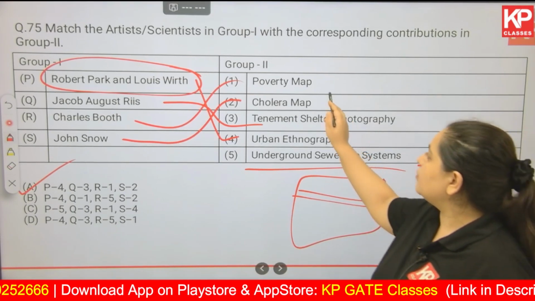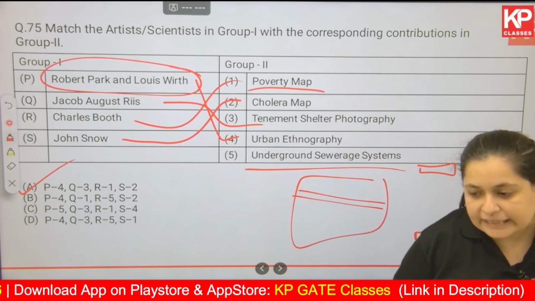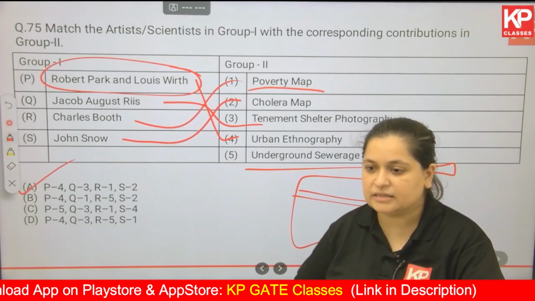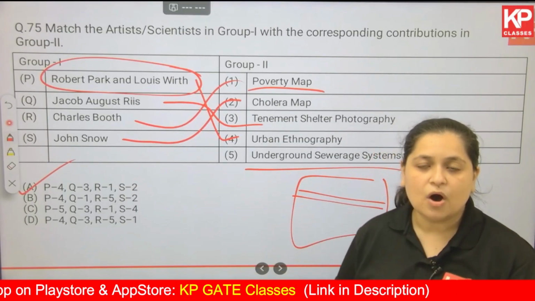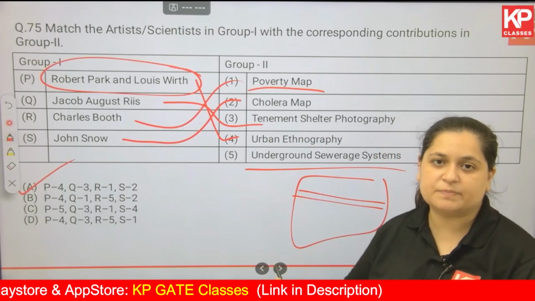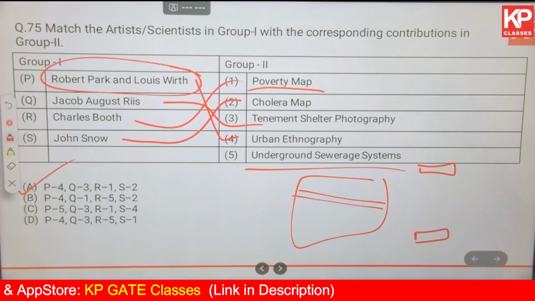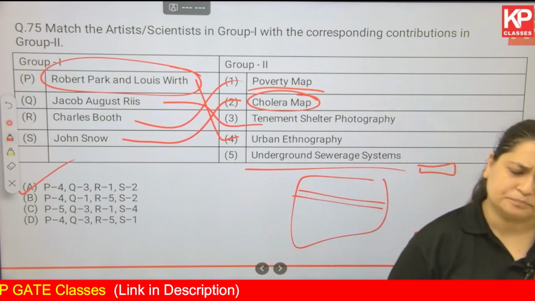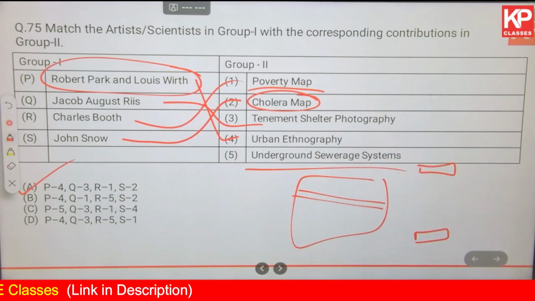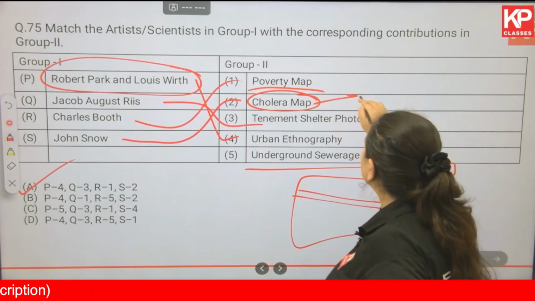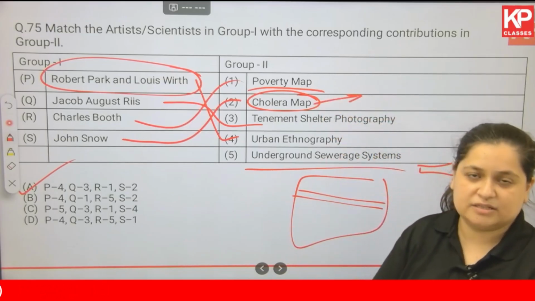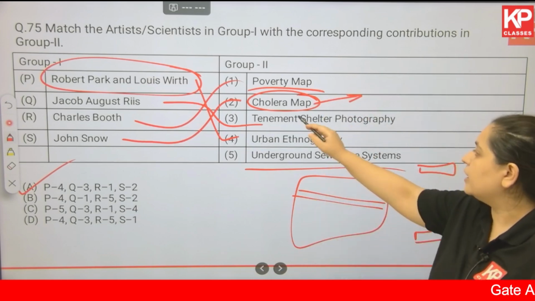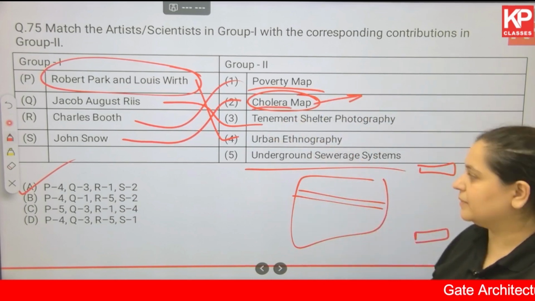So the poverty map was made to understand the patterns of settlement with respect to the economic background. Then the cholera map, again some kind of mapping, was done for London. In this they tried to understand where the problem is so that they can solve it and the spread of cholera disease can be stopped.